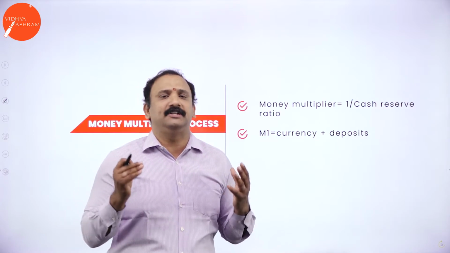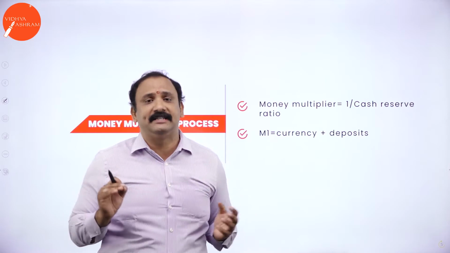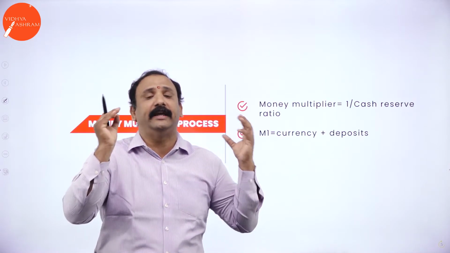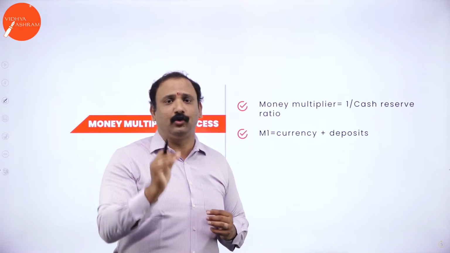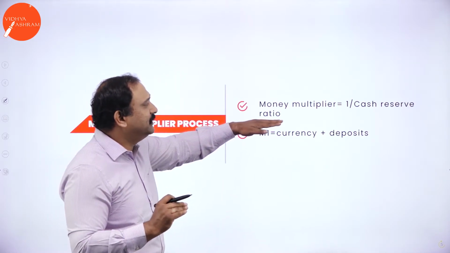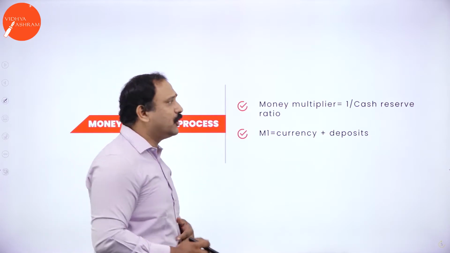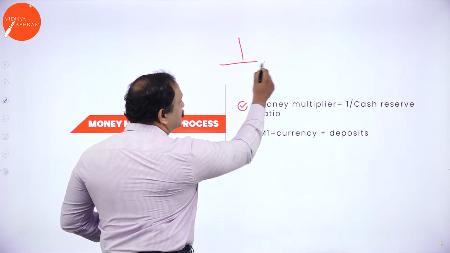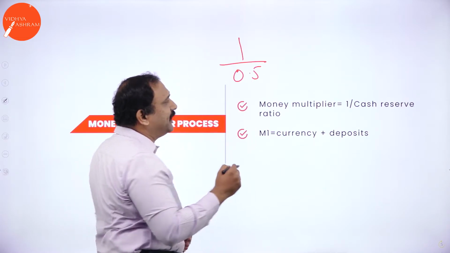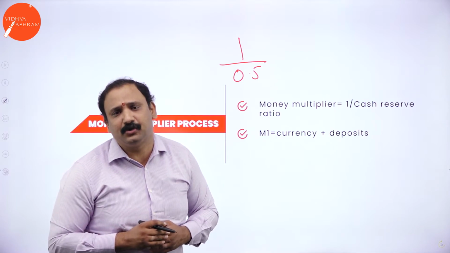Everybody wants to put the money in and have it grow like a tree one fine morning. Can it happen? The answer is yes. The money multiplier is given by 1 divided by the cash reserve ratio. So suppose your cash reserve ratio is 0.5. You divide 1 by 0.5, and you get the money multiplier.